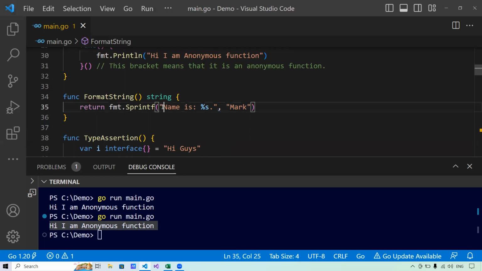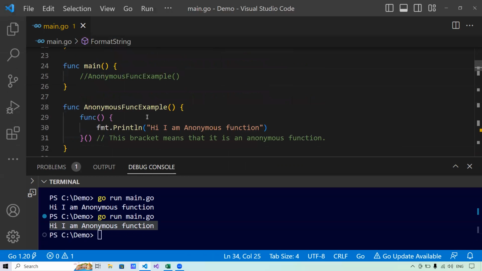So now this will return name is Mark, and this Sprintf does not print anything to the console or to the standard output, similar to how the Printf function does. So what it will do is return the string after formatting it based on the format that we have given here. So this function has a return type of string.